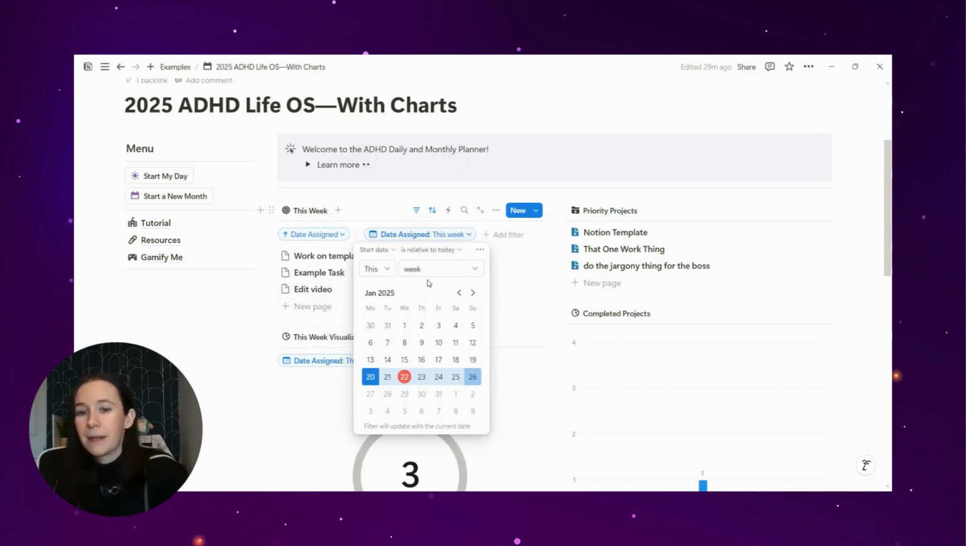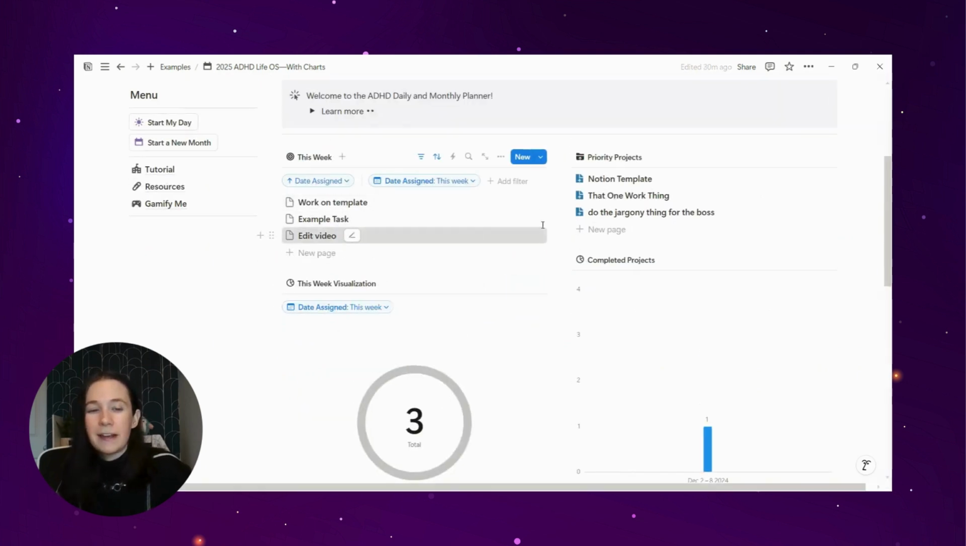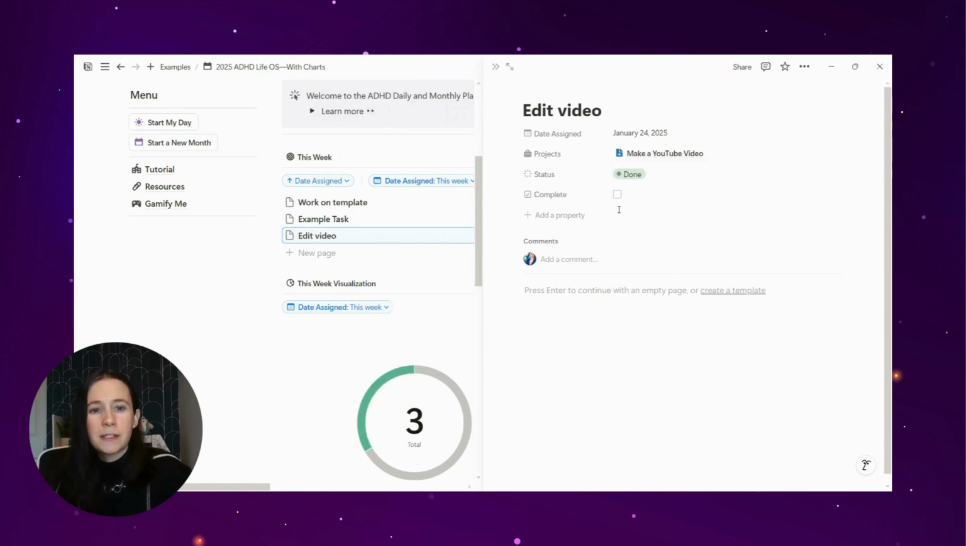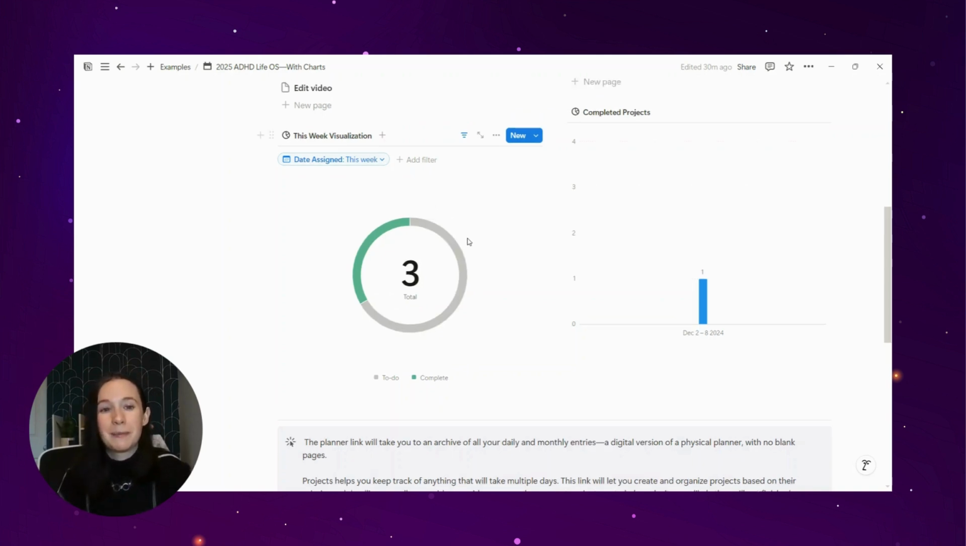There we go. That's better. And then if I do end up finishing one of these, like editing the video, I can change this to done and complete. And you can see that this pie chart now has updated and you can watch it fill green as your week continues, which for me is one of the most motivating things, is watching circles fill up, checking boxes. I don't know why it works so well for me, but it does.